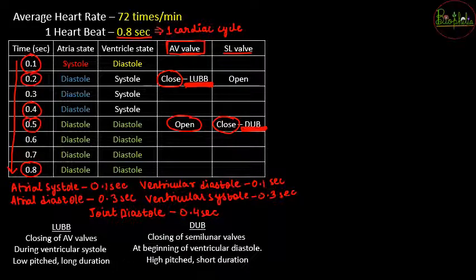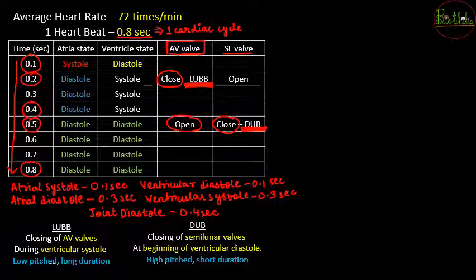So lub is going to be the sound which is because of closure of the AV valves, whereas the dub is going to be because of closure of semilunar valves. Lub sound is happening during the ventricular systole, and dub begins at the beginning of the ventricular diastole. Very important to remember, lub is going to be low pitched and long duration sound, and dub is high pitched and short duration sound.